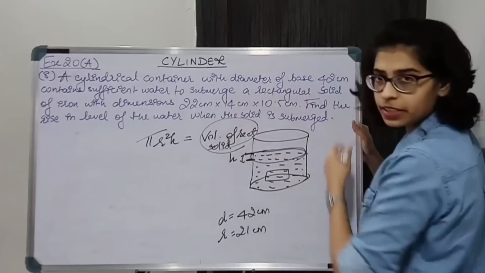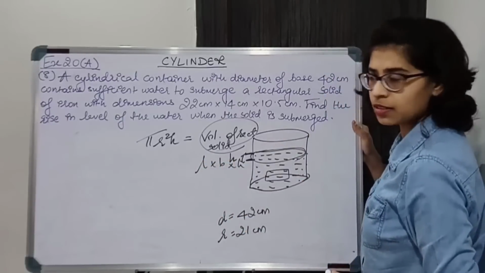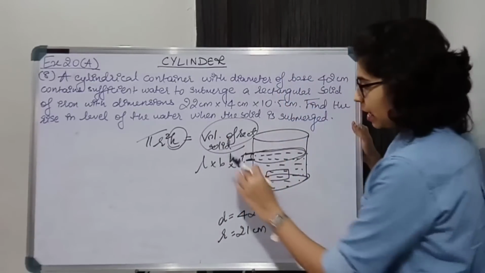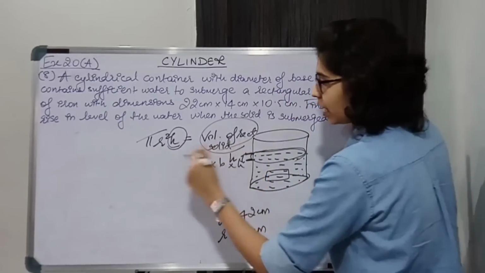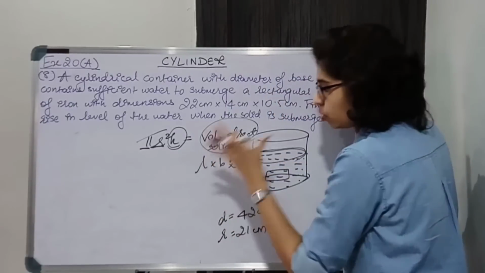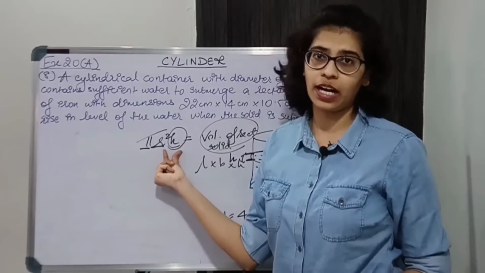We are given length, breadth and height, so L into B into H will give me this, and I can easily find the rise in level of the height. I know r, I know pi, and I know this right-hand side.